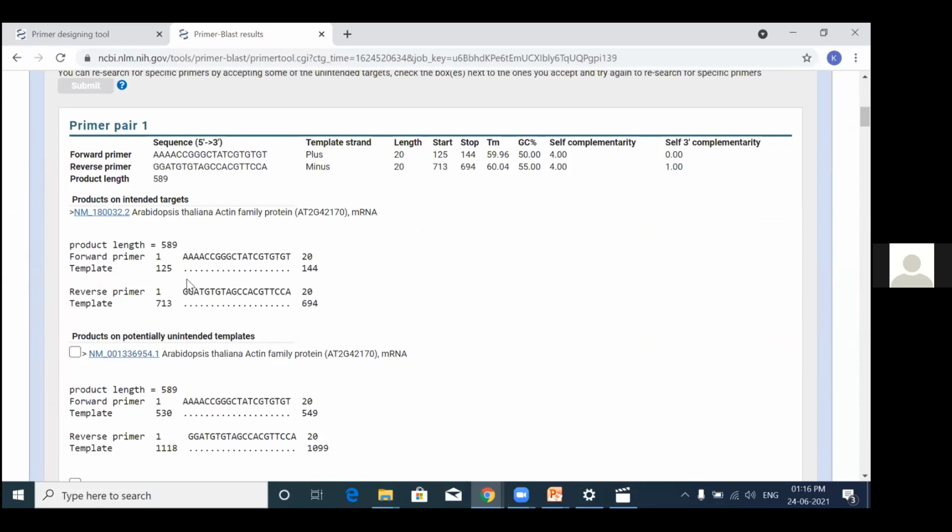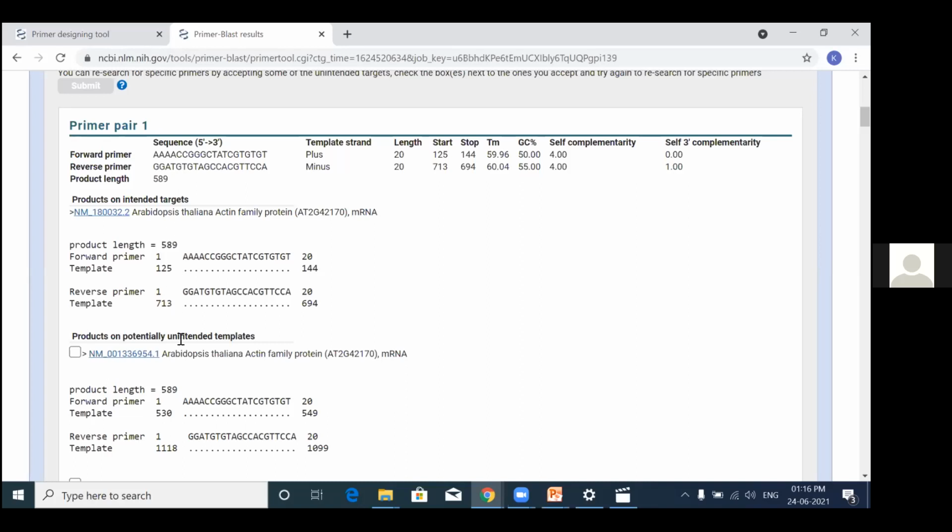You can see all the product ranges will be between 500 to 1000 base pairs. So you can see how much your target size is, what the ideal size is. My gene of interest lies somewhere between 500 to 1000 base pairs, so I've given that, and that would be my ideal target size for my gene of interest. So I can get a product size in the range which I wanted.